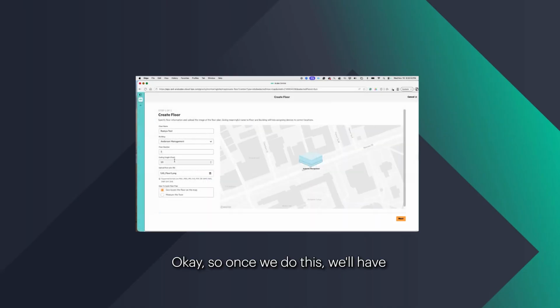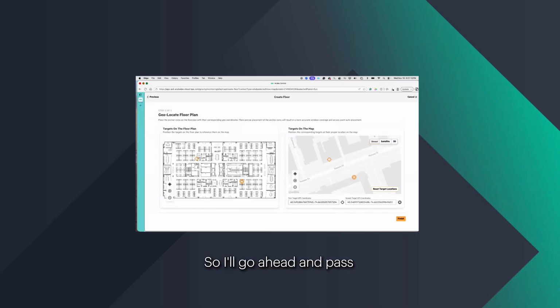Okay, so once we do this, we'll have to geolocate the floor plan to scale it. That is an important step for AutoLocate to work. There are a few knobs that we have to enable for AutoLocate to work. One is 80 megahertz has to be enabled, FTM has to be enabled. Everything is mentioned in the documentation. So I'll pass on the links for the documentation where all the details for AutoLocate and floor plan are there. For AutoLocate, we have these targets on the floor plan.